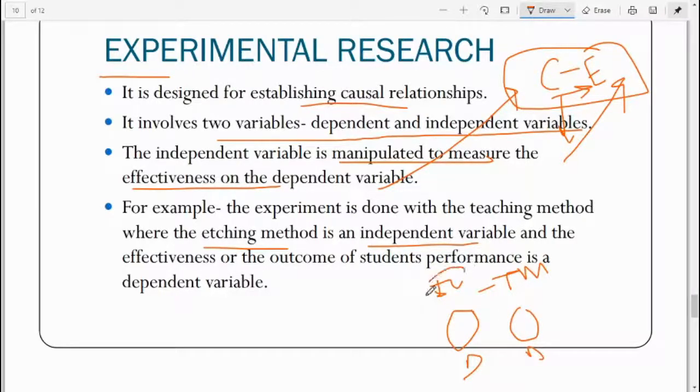This independent variable can be manipulated. In one group we are going to use teacher centered, and in another group we are going to use learner centered approach. Once we have applied this approach, manipulating the teaching method variable, we will record the effect, and finally we will reach a conclusion which teaching method is better. So this comes under experimental research.